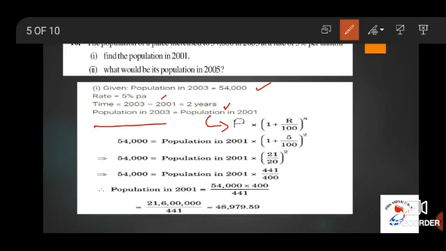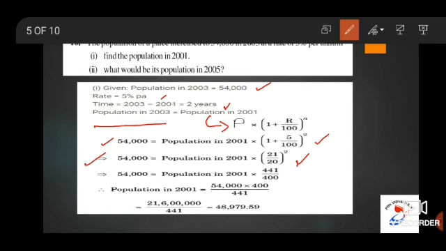So now 54,000 is equal to P into 1 plus 5 by 100 whole power 2. So 54,000 is equal to population in 2001 into 21 by 20 whole power 2. In the next step, your result will be 54,000 is equal to population in 2001 into 441 by 400.